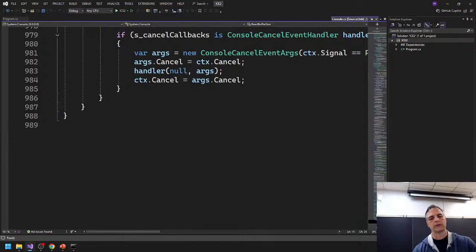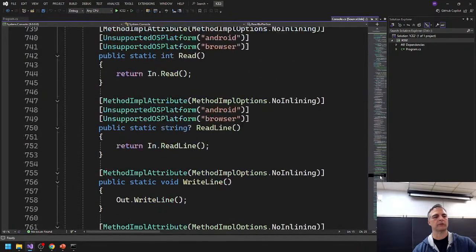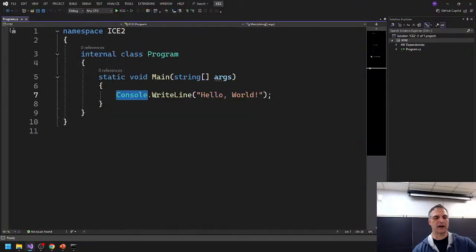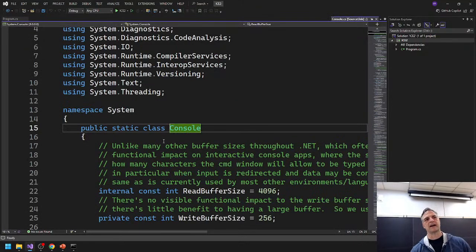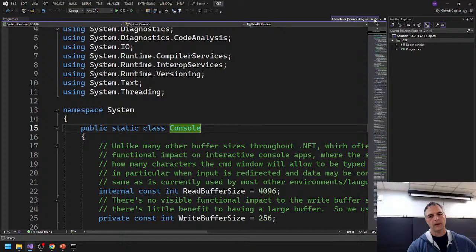So what we're doing when we use Console is borrowing and using this code. For people who couldn't get that, I just double clicked on Console and pressed F12. If you do that at any time, you'll get the back end of what this looks like. It's huge.